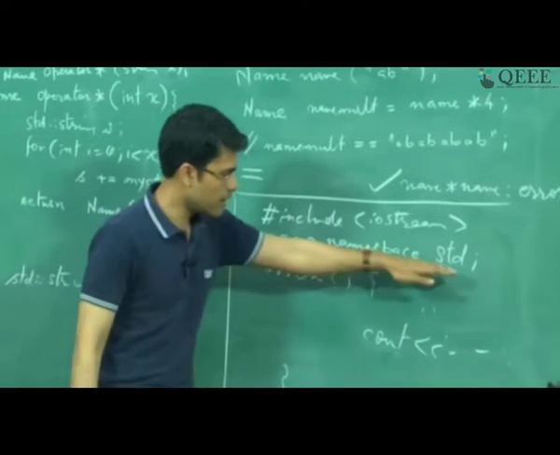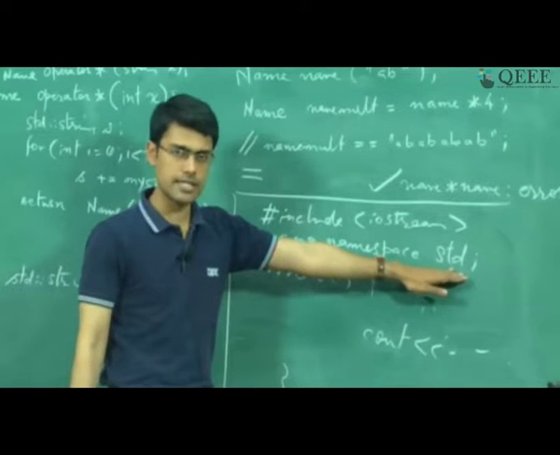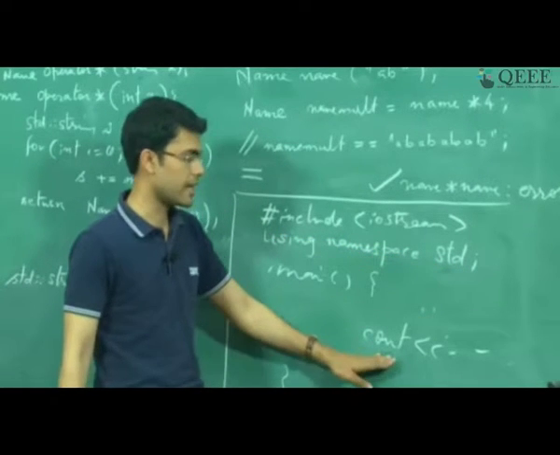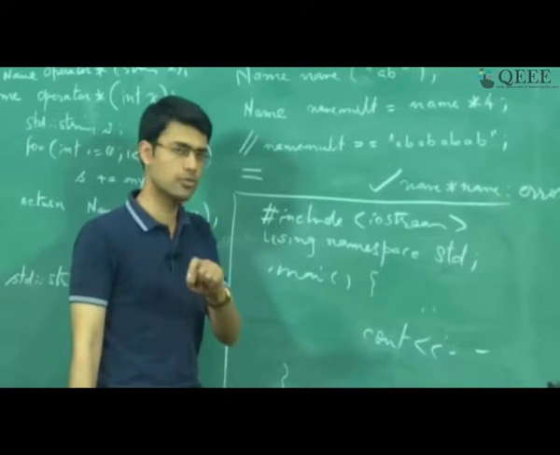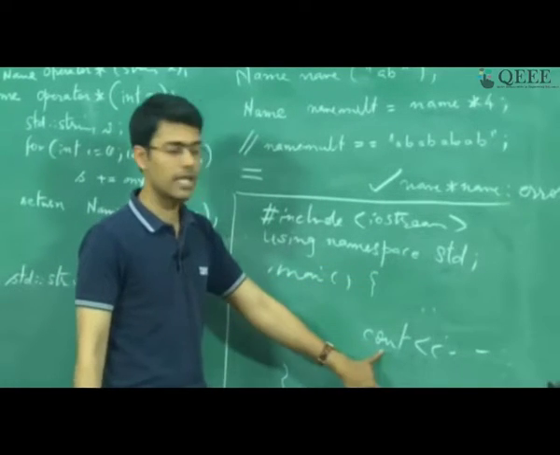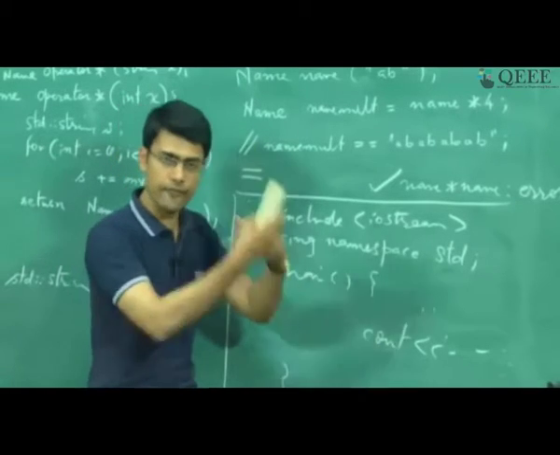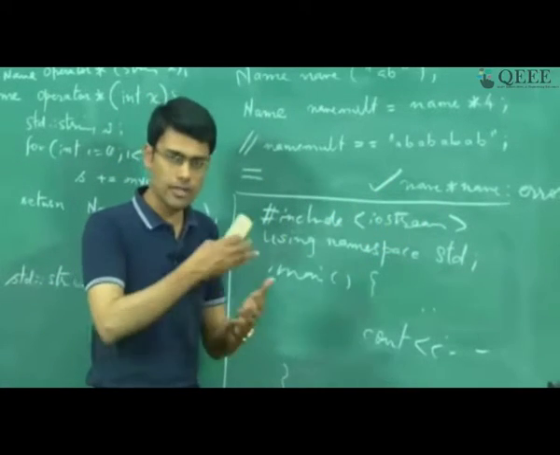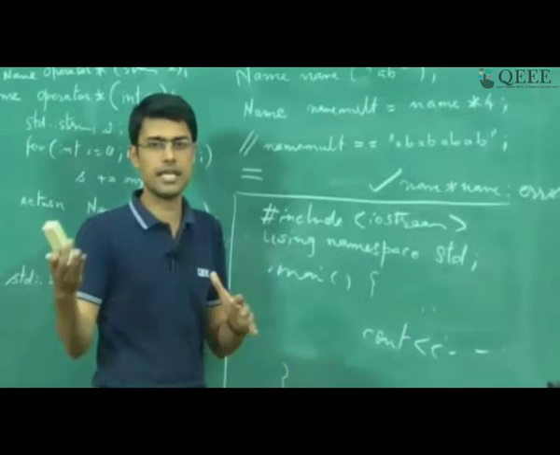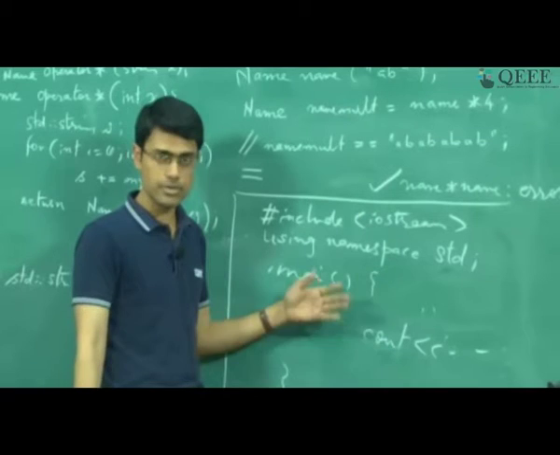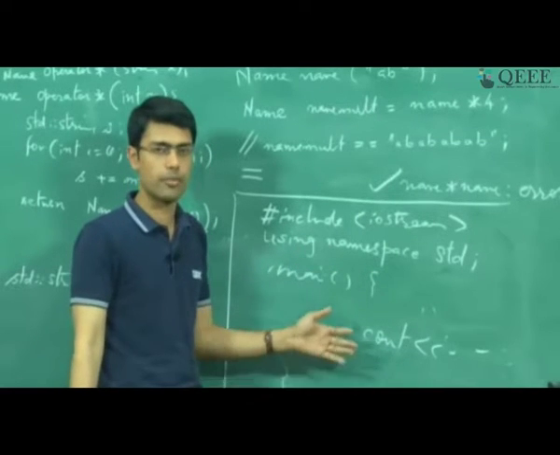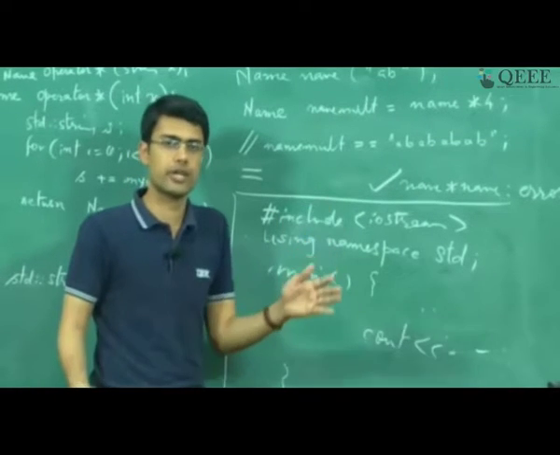So if cout is defined inside std, I can directly use it. However, I should warn you that it's not only importing cout, it's importing everything in std, all the functions, cin, etc., which are not really going to be used inside your program. So it's going to make your executable bulky.